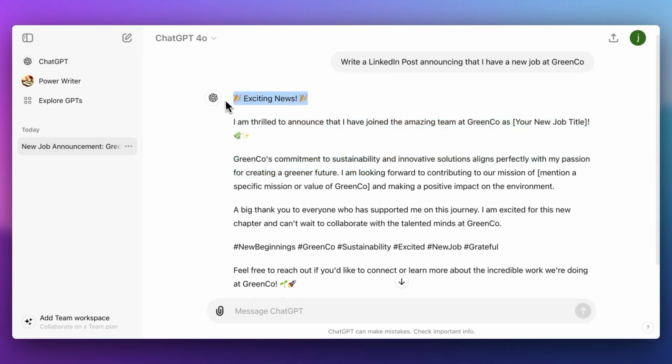Usually it starts with something like this. It has a short sentence. Usually the first sentence is to capture attention, and this is a horrible way to do so. Unless you are a very prominent figure and you have a very exciting announcement, then this will probably work. But the two emojis is something that ChatGPT will always do when you say that you need to announce something. It will also always start with "I'm thrilled to announce."